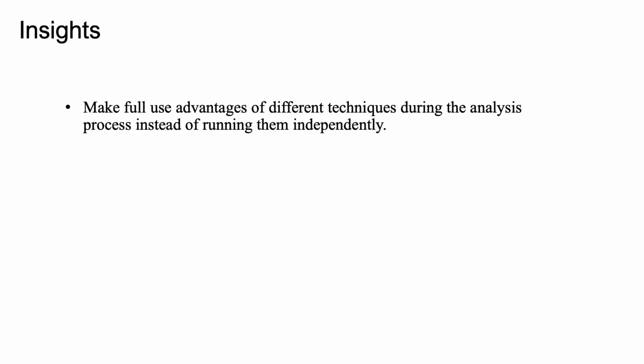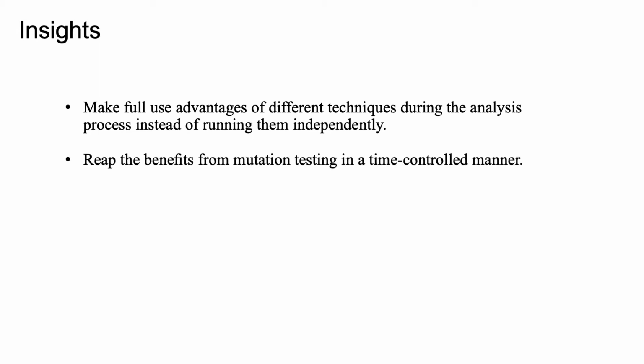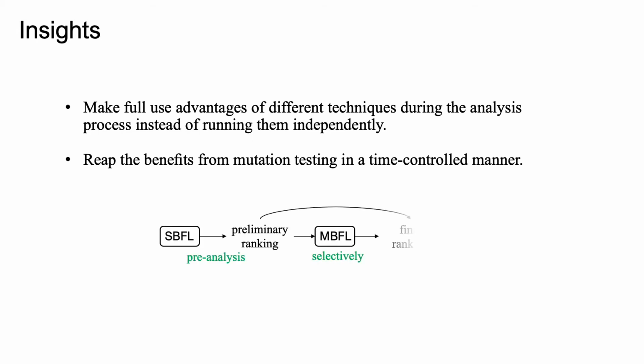Well, to combine multiple sources, we hope to make full use of their advantages during the analysis process, instead of running them independently. Also, we hope to reap the benefits from mutation testing in a time-controlled manner. For example, we could first get a preliminary ranking based on spectrum only. Then we use it to guide the mutation testing. For example, we could selectively mutate statements according to their preliminary ranking. Then we can combine two information sources to generate a final ranking.